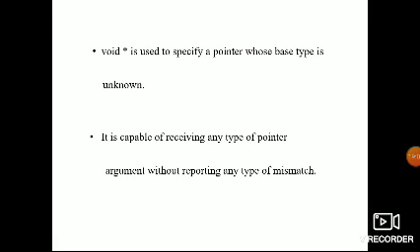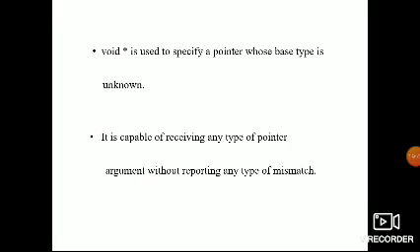Void pointer is used to specify a pointer whose base type is unknown. Void star is used to specify the pointer whose base type is unknown. It has the capability of receiving any type of pointer argument without reporting any type mismatch.